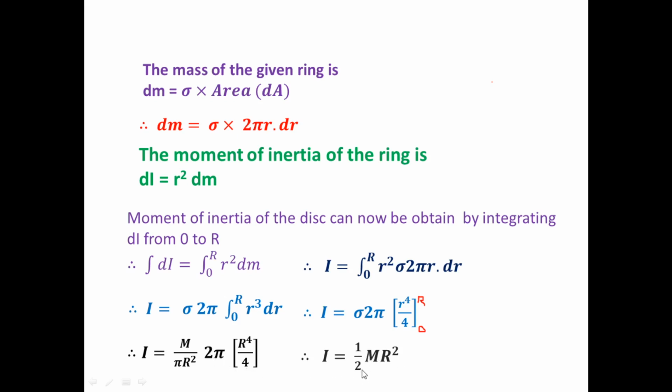2 twos are 4, that is 2. Pi gets cancelled. This r square and this 4, so 2 remains, this m r square divided by 2. It means I is equal to half m r square. So this is the expression for the moment of inertia of a uniform disk.